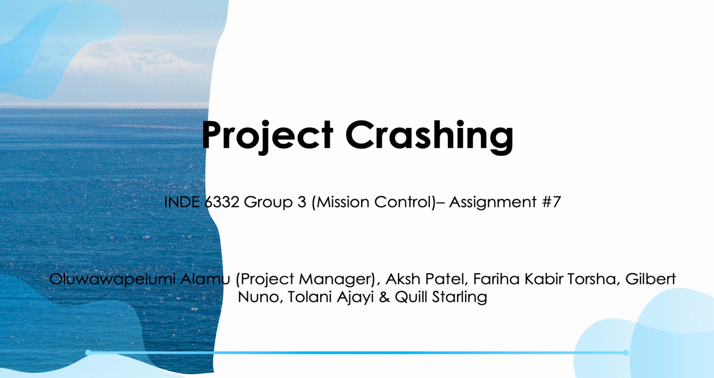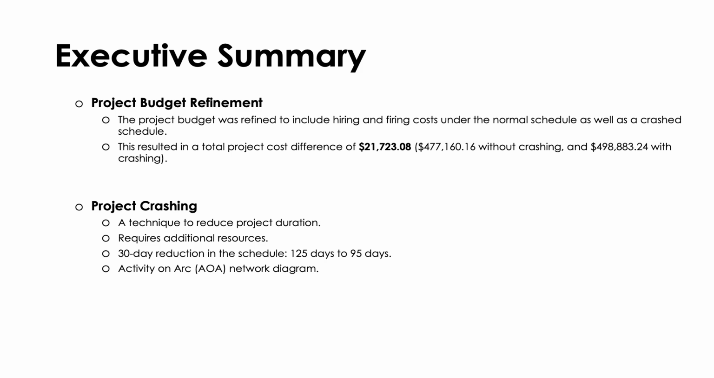This is assignment 7, which is about project crashing. This assignment involved refining our original budget to include hiring and firing costs for both skilled and unskilled workers under the normal schedule as well as a crash schedule. Doing this increased the total project cost and it resulted in a difference of about $21,723 between the budget of the two schedules.